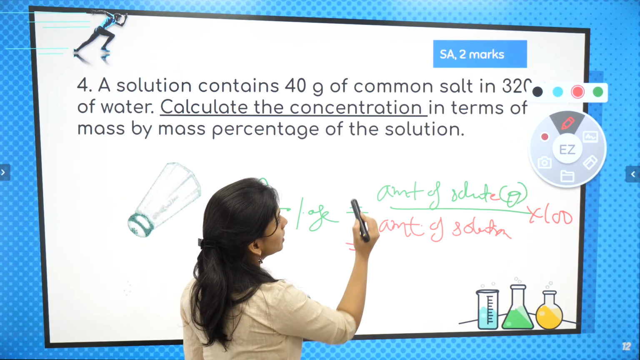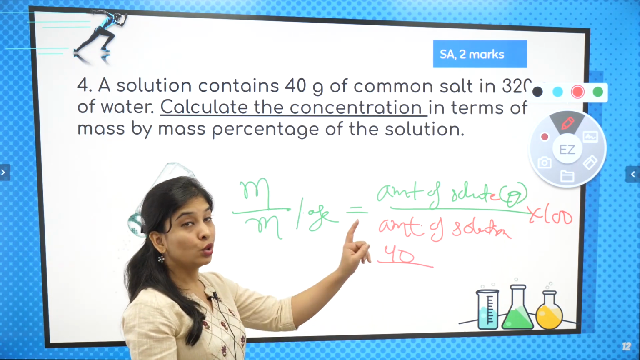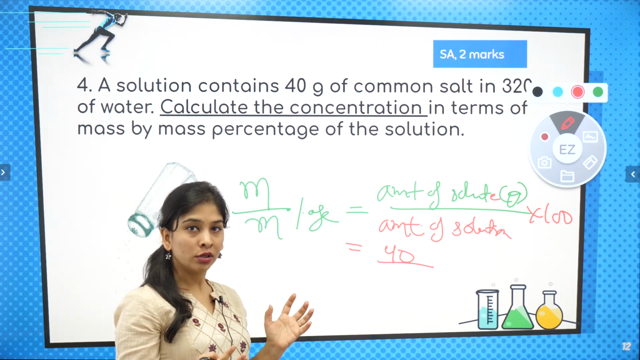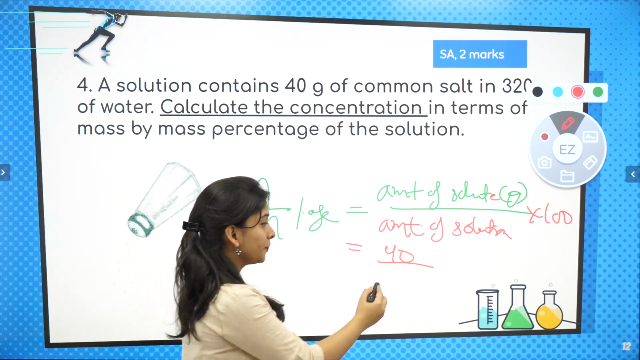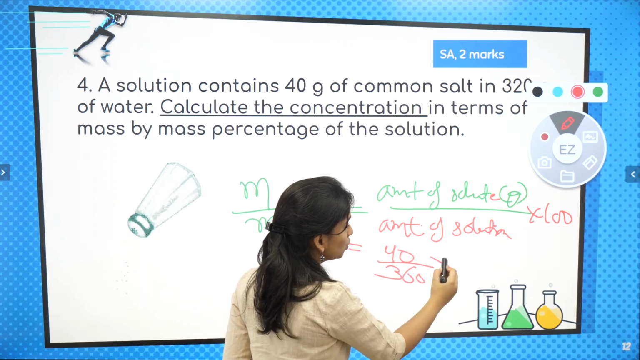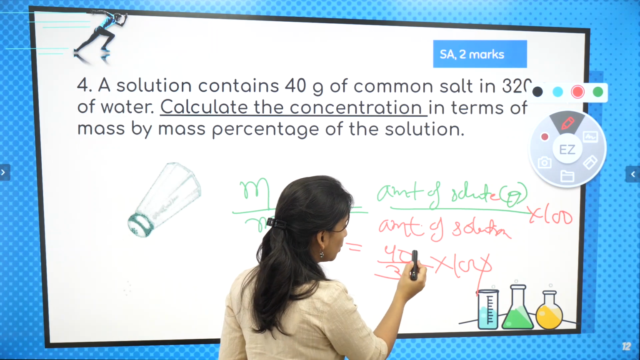So amount of solute is how much? 40 gram. Amount of solution, don't write 320, that is your water. Solution is solute plus solvent, that is 40 plus 320, that is 360 into 100. And just quickly tell me what you're going to get.